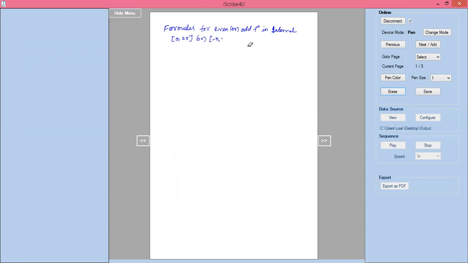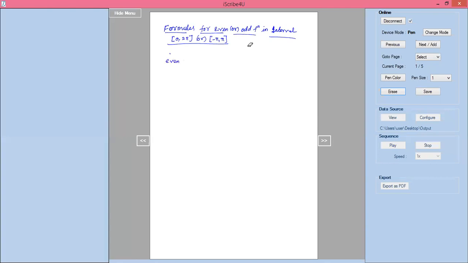Whether it is an even function or an odd function, you will identify afterwards. I am telling you the interval is 0 to 2 pi or minus pi to plus pi. Here you will write, first I will write